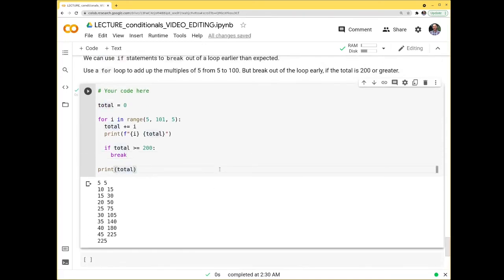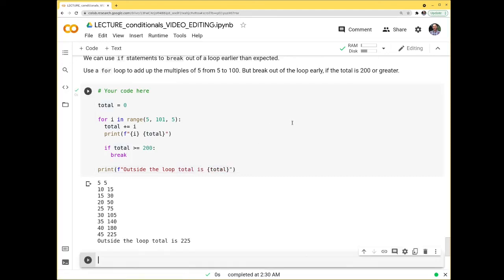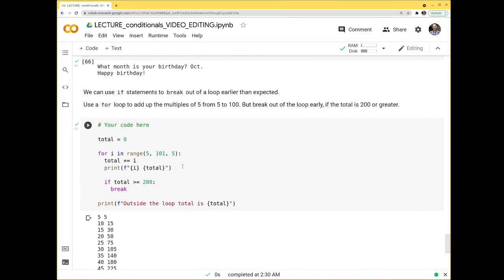So out here, I could have a little f-string that says outside the loop, total is, and I've got that in the little curly brackets. So once it's finished, the total is 225. So I've added a little bit more control flow to this loop. We'll be using conditionals a lot the rest of the term.